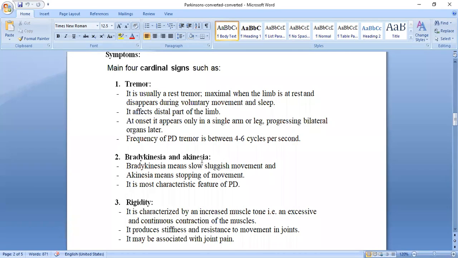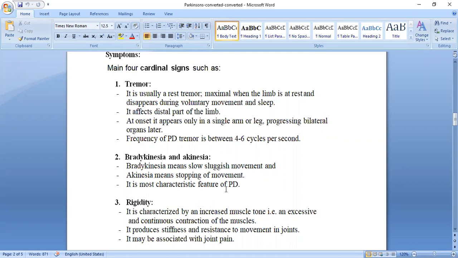That is called akinesia. First, bradykinesia means slow, sluggish movement, like a robot. And akinesia means stop all the movements, can't move any part of the body. That is what we call akinesia.